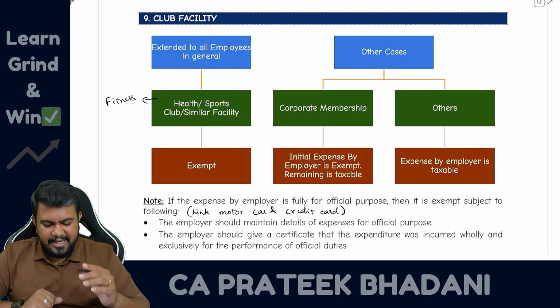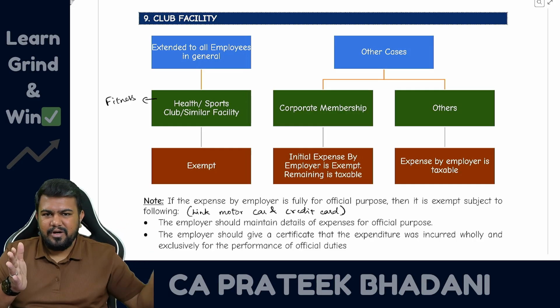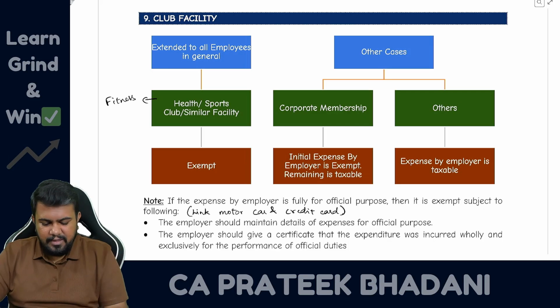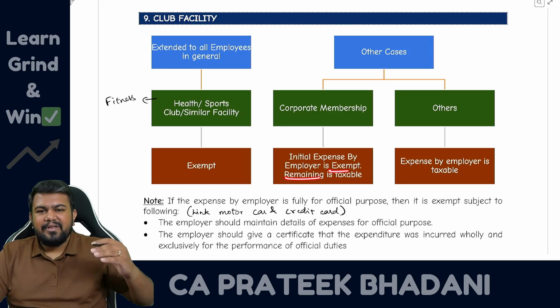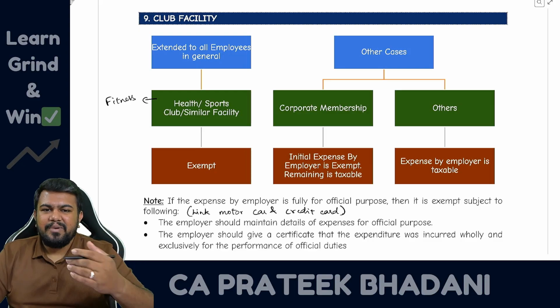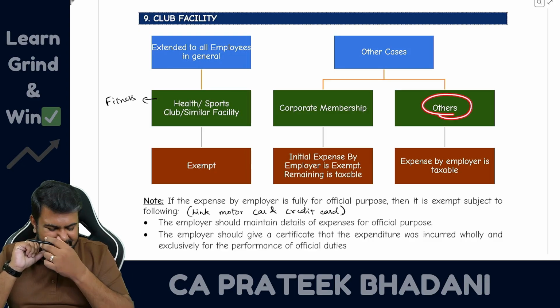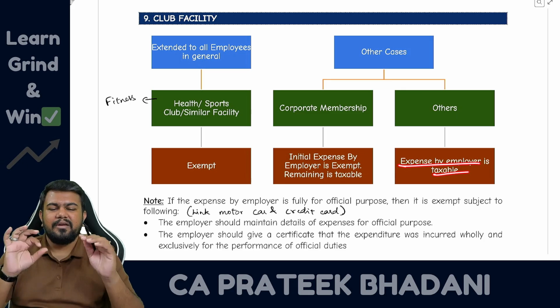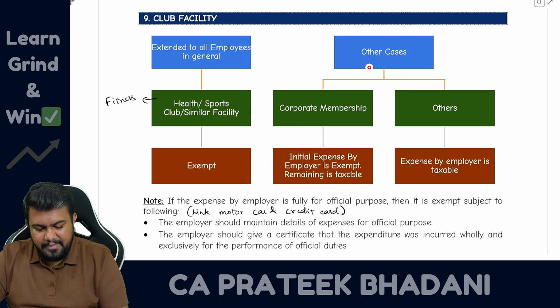Remaining expense will be taxable because in initial expense you cannot find out what is the per employee cost, because it is a lump sum amount. So initial expense, it is exempt, but remaining expense, if the employer incurs any additional expense on behalf of the employee, that will be taxable. And in case of any other case, whatever expense is incurred by the employer will be taxable in the hands of employee. But here also this club is there, no?